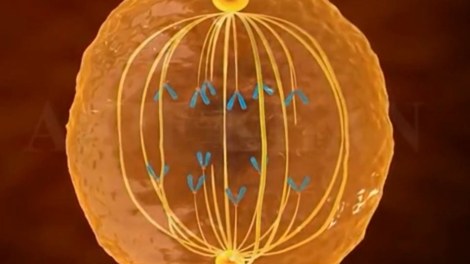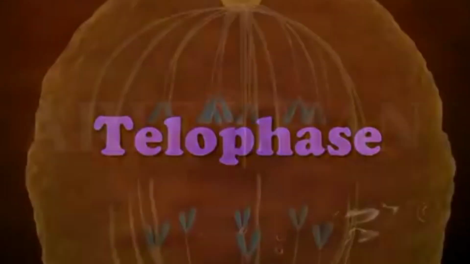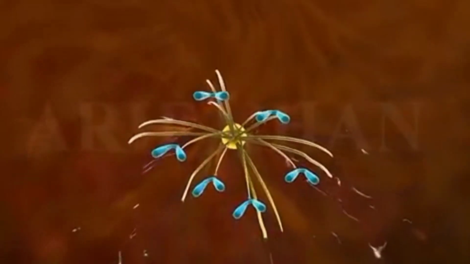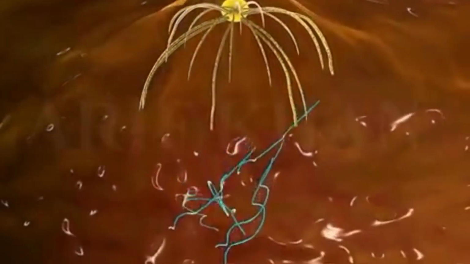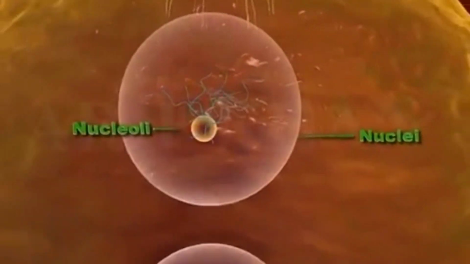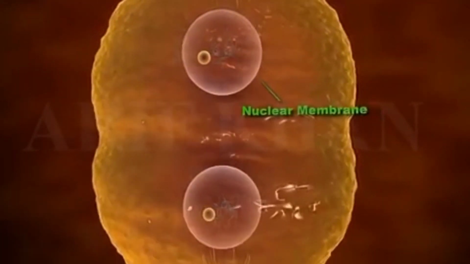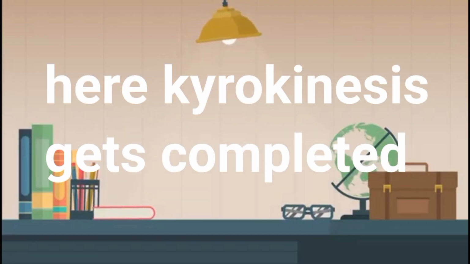Then the last phase begins, that is Telophase, where chromosomes start to decondense and become thread-like and invisible. The nuclear membrane and nucleolus, which were lost in prophase, now start to appear here in telophase. And finally, two daughter nuclei are formed in the cell, and here karyokinesis gets completed.